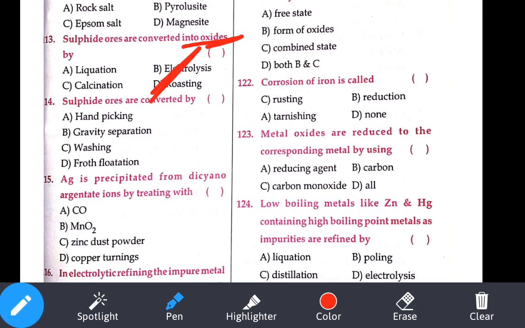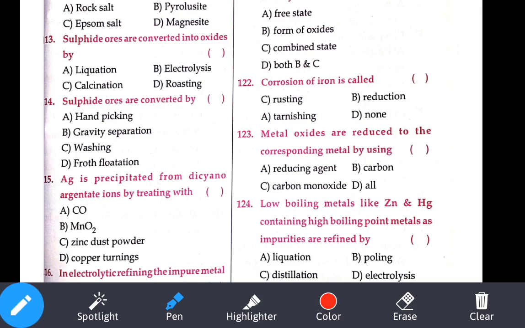Now, next one. Ag is precipitated by dicyanoargentate. Here I was thinking that in the earlier option, if they ask the chemical formula for Epsom salt, can anyone say Epsom salt?